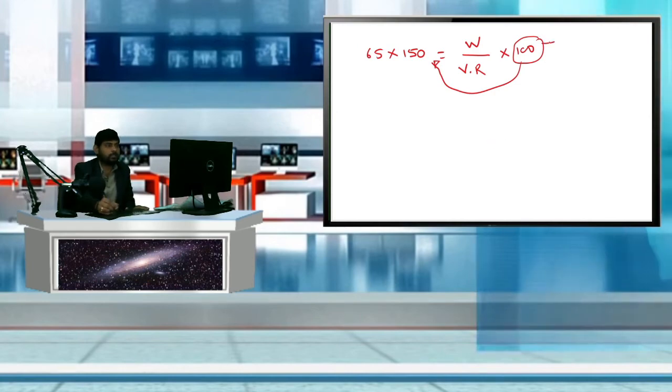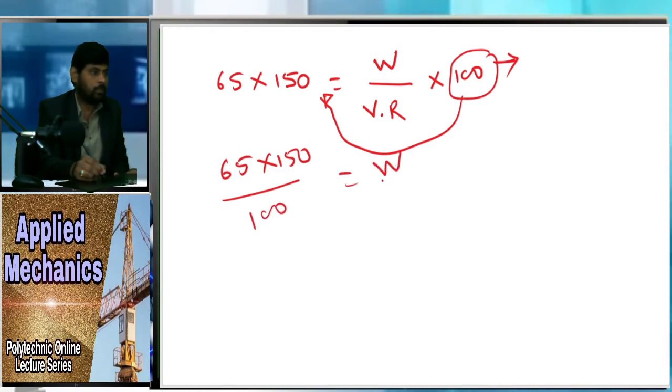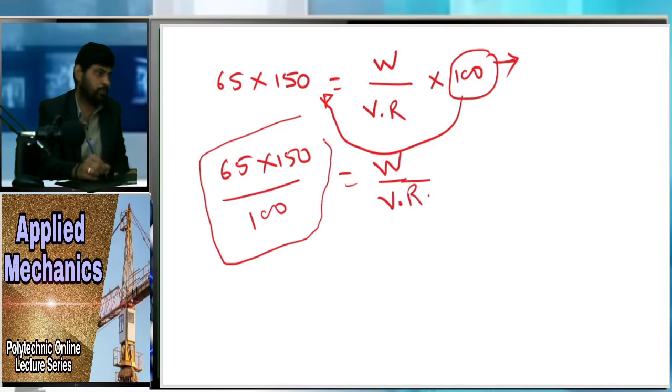Here it is in the numerator, so when it shifts to the left side of the equal to part, it goes to the denominator. So 65 into 150 divided by 100 is equal to W by VR, right? So here you have to calculate all these terms which are on your left hand side, okay? So you will get the value of W upon VR.